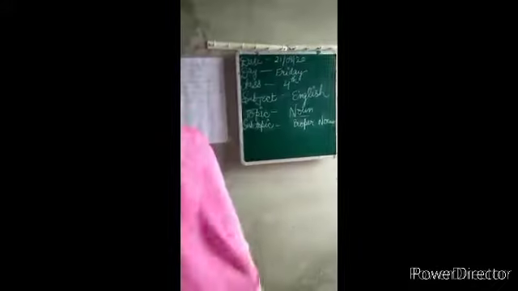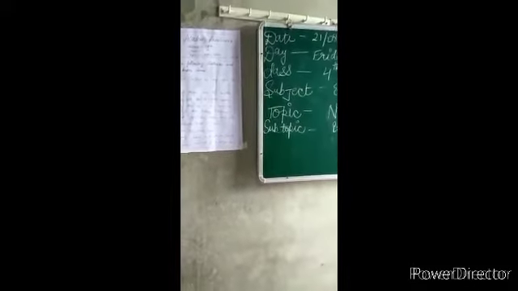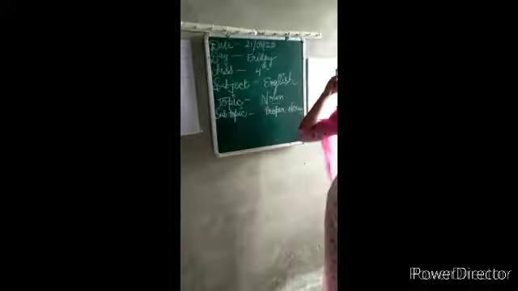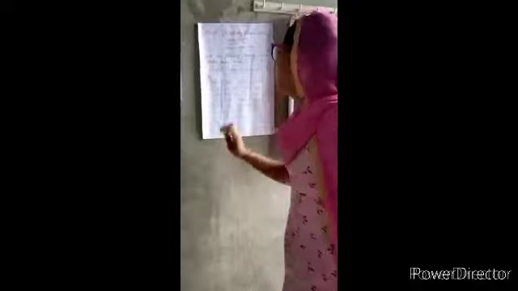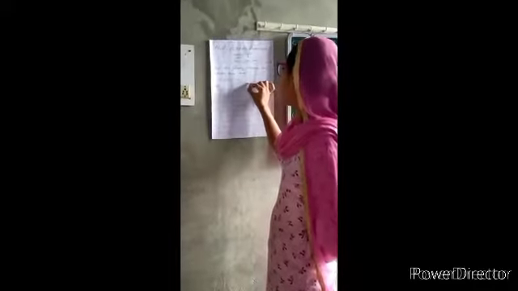Okay, so first is, Mr. Brown walked his dog down the street. There are two nouns, Mr. Brown and dog. But we have to circle only the proper noun. Okay, Mr. Brown. Mr. Brown is a particular name of a person. That's why this is a proper noun.